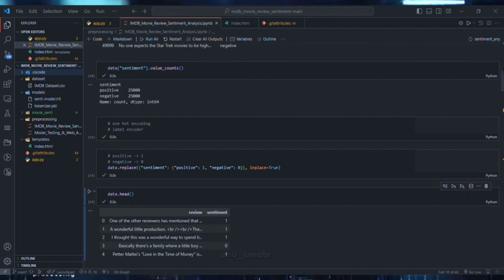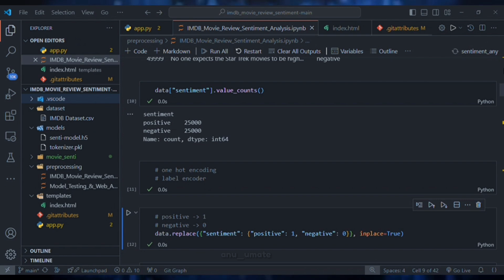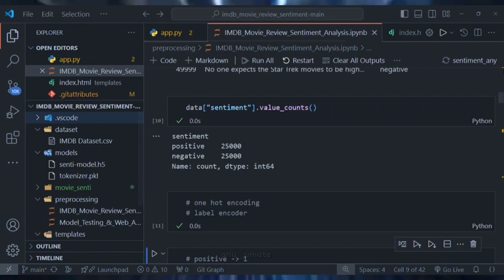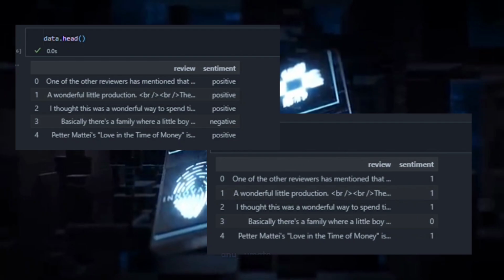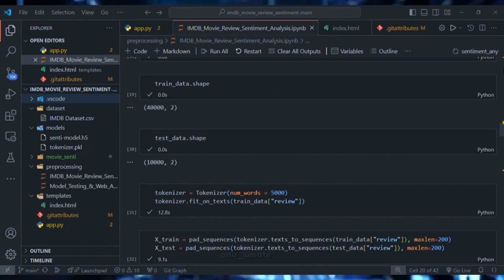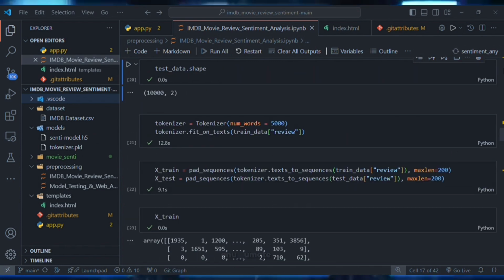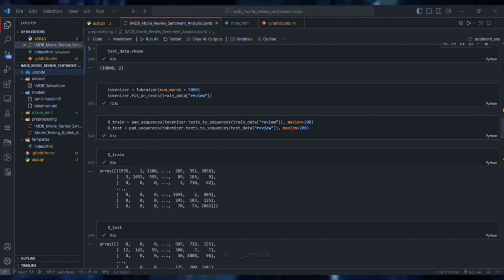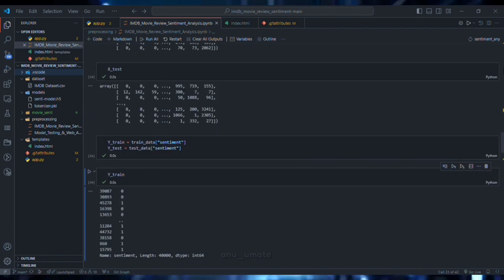Now let's dive into pre-processing. To make our data usable by the model, we first converted the sentiment labels from text to numbers, converting positive to 1 and negative to 0. This step is crucial because our model needs numerical values to work with. After that, we use tokenization to break the text down into sequences of numbers. We then apply padding to make sure all sequences are of the same length. This helps the model to better understand the input data.